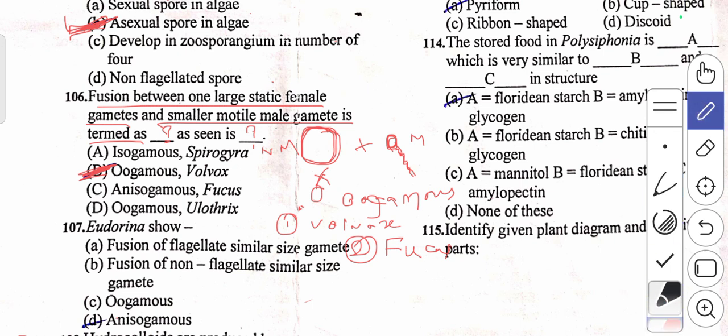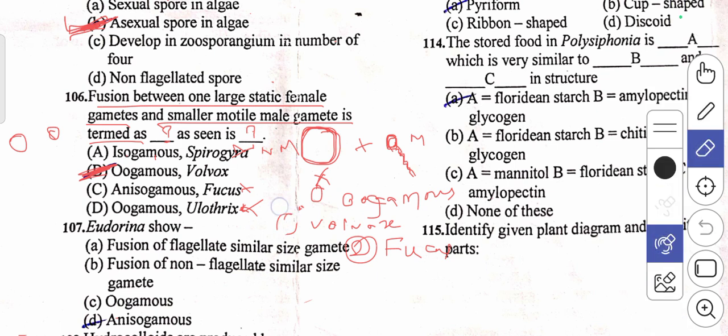Then what about the other answers? The first one they have given is isogamous. Isogamy means the fusion between two same gametes, so that is wrong. The C statement, anisogamous, is the fusion between two dissimilar gametes, that is also wrong. The fourth one they have given is oogamous, that is right, but the example they have mentioned is Oedogonium, sorry, Ulothrix. This Ulothrix is an example for isogamy. So this statement is also wrong.